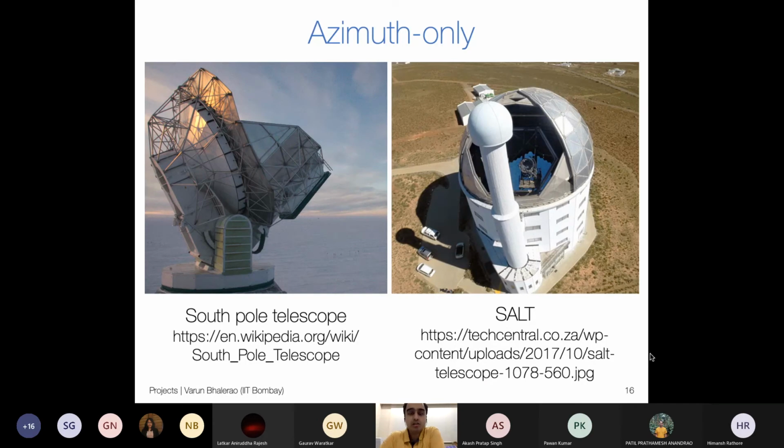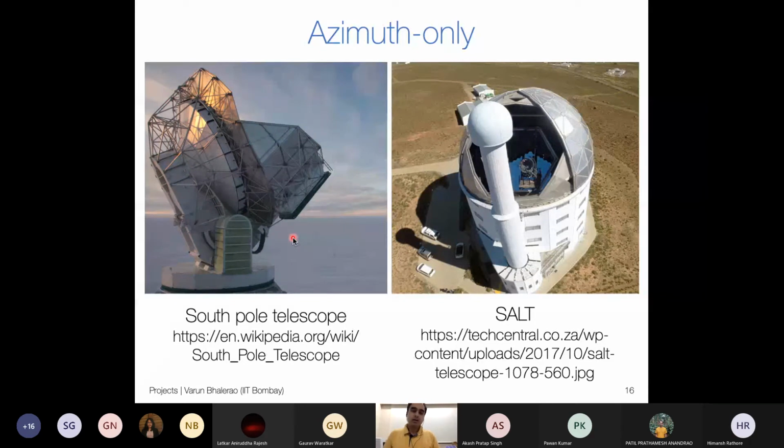One is your altitude axis and one is the azimuth axis. Instead of that, there are actually telescopes which can use azimuth only. I talked about the South Pole telescope. This is a radio telescope working at the South Pole. This platform can rotate like this, horizontally. So the telescope can move around, but its altitude above the ground is actually fixed.